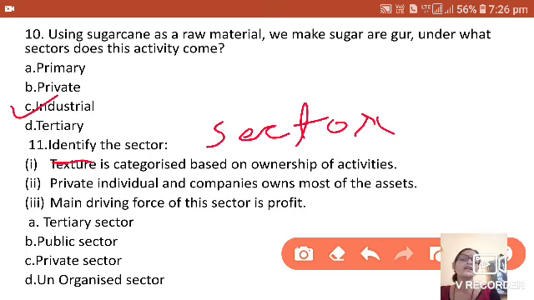Tertiary sector is not the answer, because it is not talking about the basis of production. It is talking about ownership. So ownership here is public sector or private sector. So we can say the private sector is the correct answer.